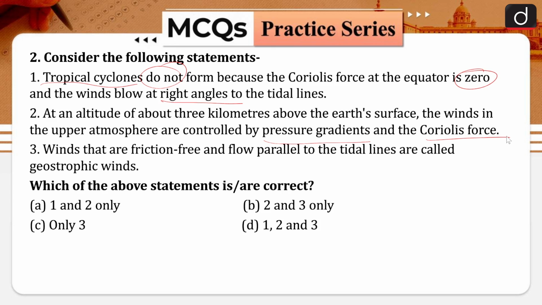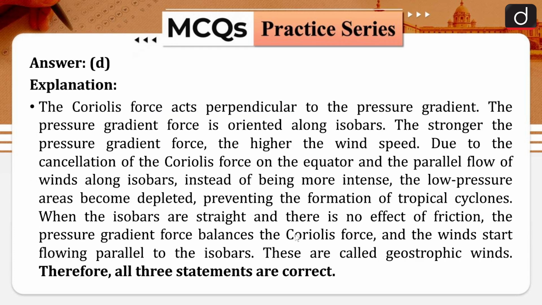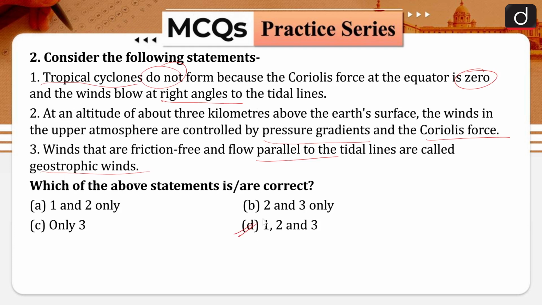Third, winds that are friction free and flow parallel to the isobars are called geostrophic winds. Which of the statements given above is or are correct? 1 and 2 only, 2 and 3 only, 3 only, 1, 2 and 3. Correct answer is option D, that is 1, 2 and 3. It means that all the three statements are correct.